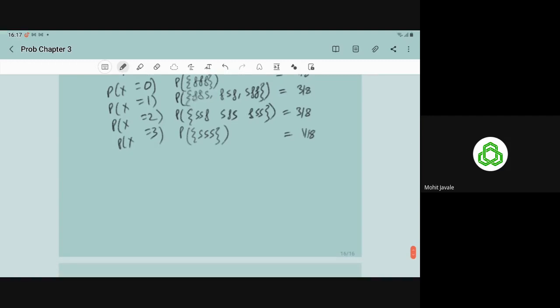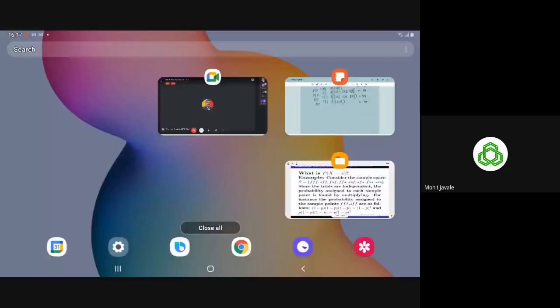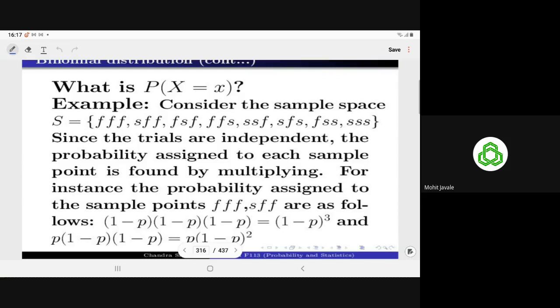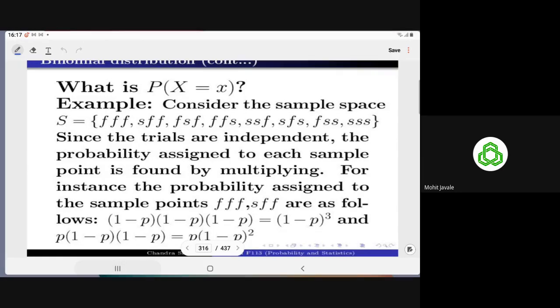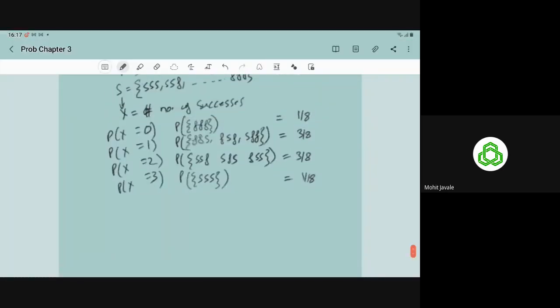So from here, can we write the closed form of the point probability function or probability mass function, or simply the PDF? One more thing: if I say the probability of success is P. Presently I have written 1 by 8 by assuming that success and failure are equally likely.